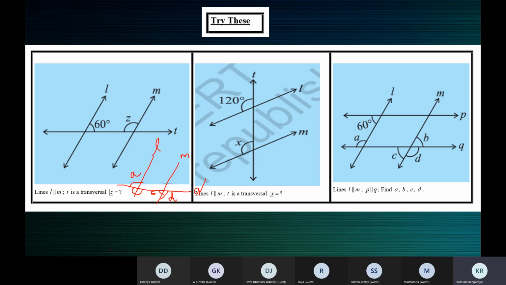These are the angles on the same side. One, two, three, four. These four angles are on the same side. Yes or no? Yes, ma'am. A and D are on the same side or opposite side?